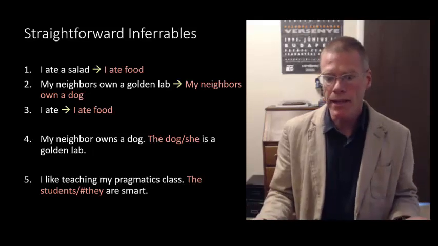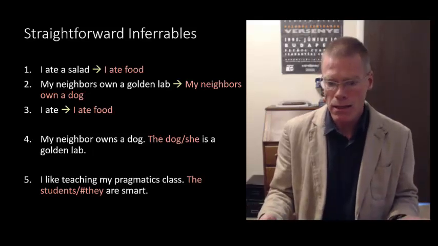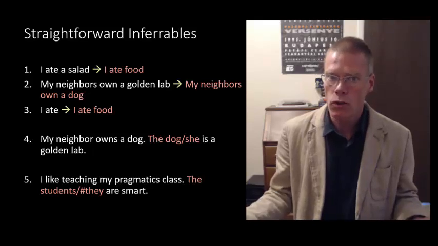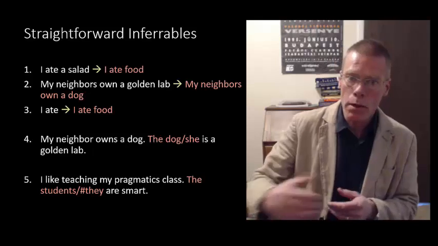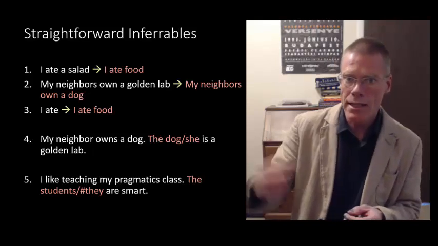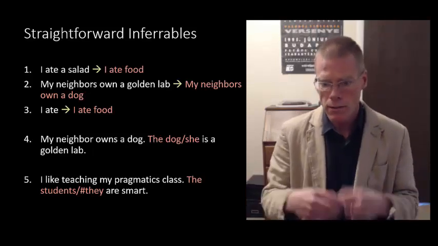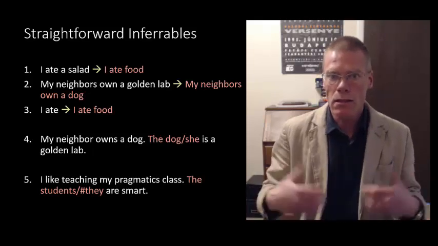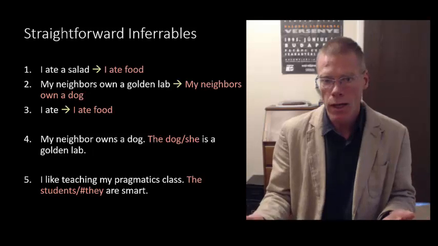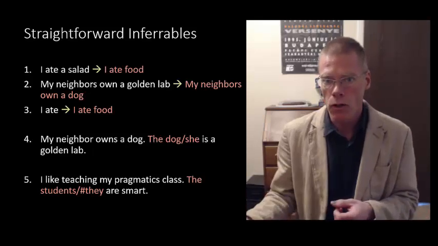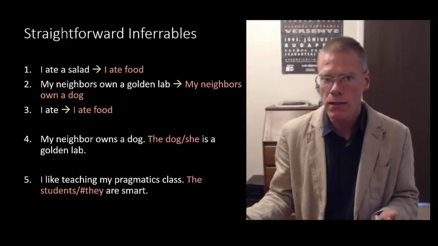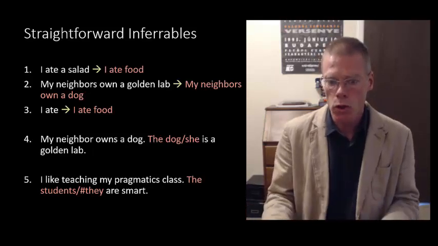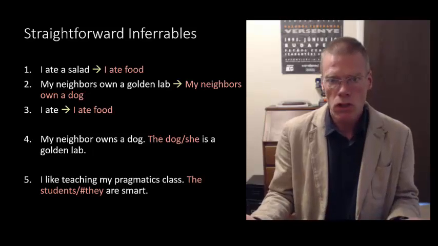Likewise, if you say, I like teaching my pragmatics class, the students are smart, that's pretty straightforward, right? Now, that's a little bit more of a stretch than the identity one, where we said a dog and then we go straight to the dog. This forces us to infer that if there's a class, there are students. But again, that's a pretty straightforward inference, and so we would say that the inferrable, the students, is fine.